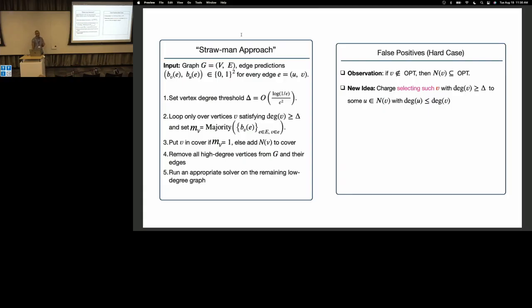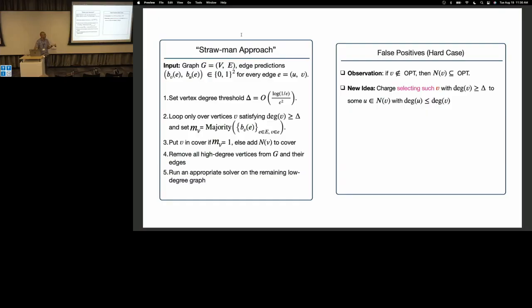So what are we going to do? We're going to design a new way to charge the cost of our algorithm, so as not to get an n factor at the end, but to get an opt factor at the end. The charging scheme is going to be interesting. The algorithm is still going to be very simple, but the charging is going to be interesting. Take a vertex that's a false positive. We want to charge it to one of its neighbors. We know all of its neighbors are in the cover, so that seems good. And particularly, we want to charge it to a neighbor whose degree is strictly smaller than the vertex degree.